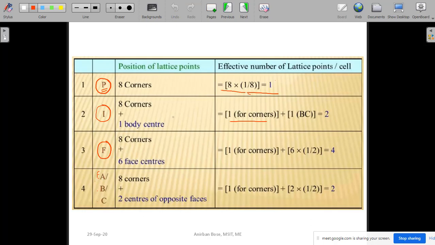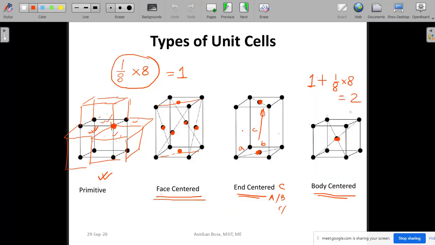Now coming to the face centered unit cell. In case of a face centered unit cell, you see that there are again corners. So in the corners the contribution is 8 into 1/8, that means 1. And how many faces are there?